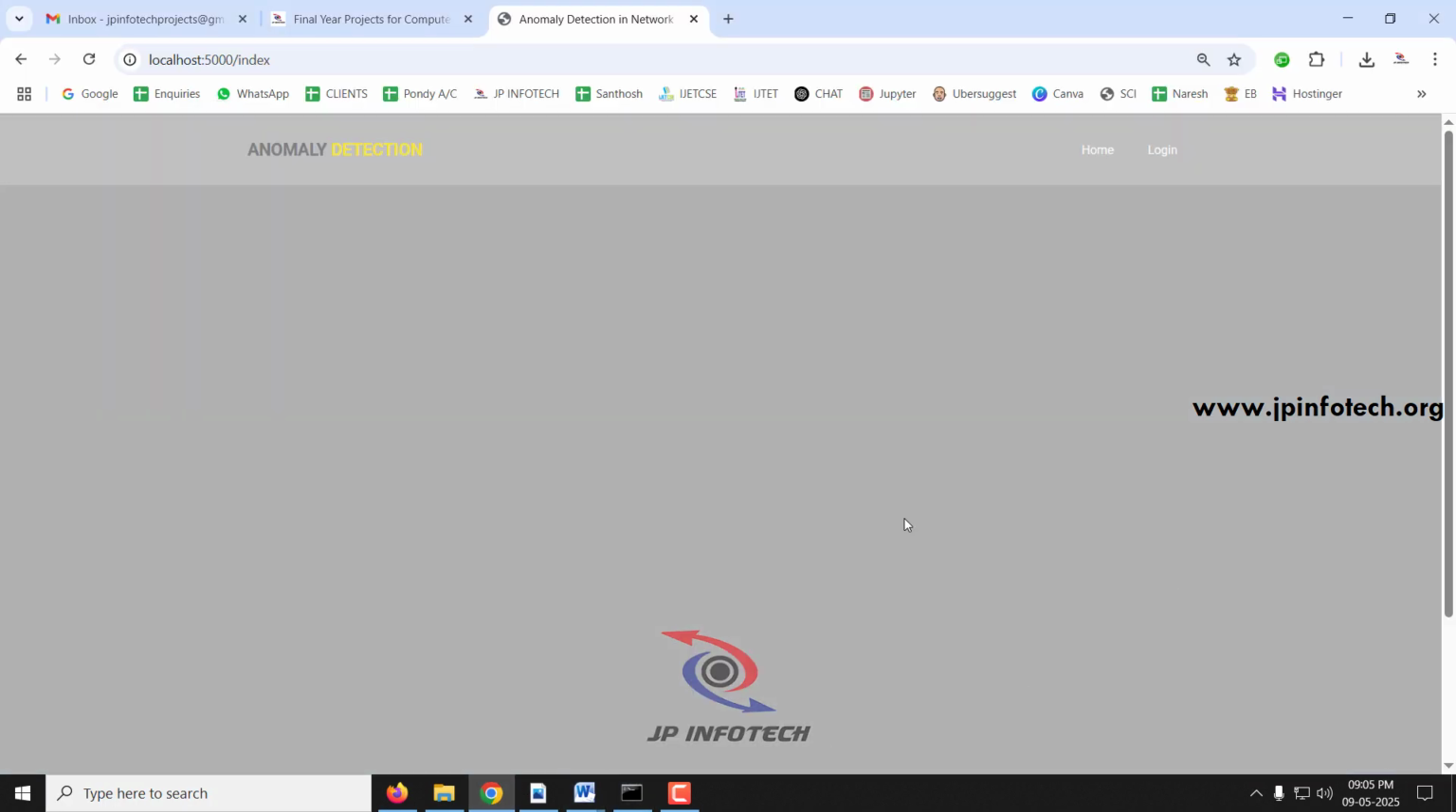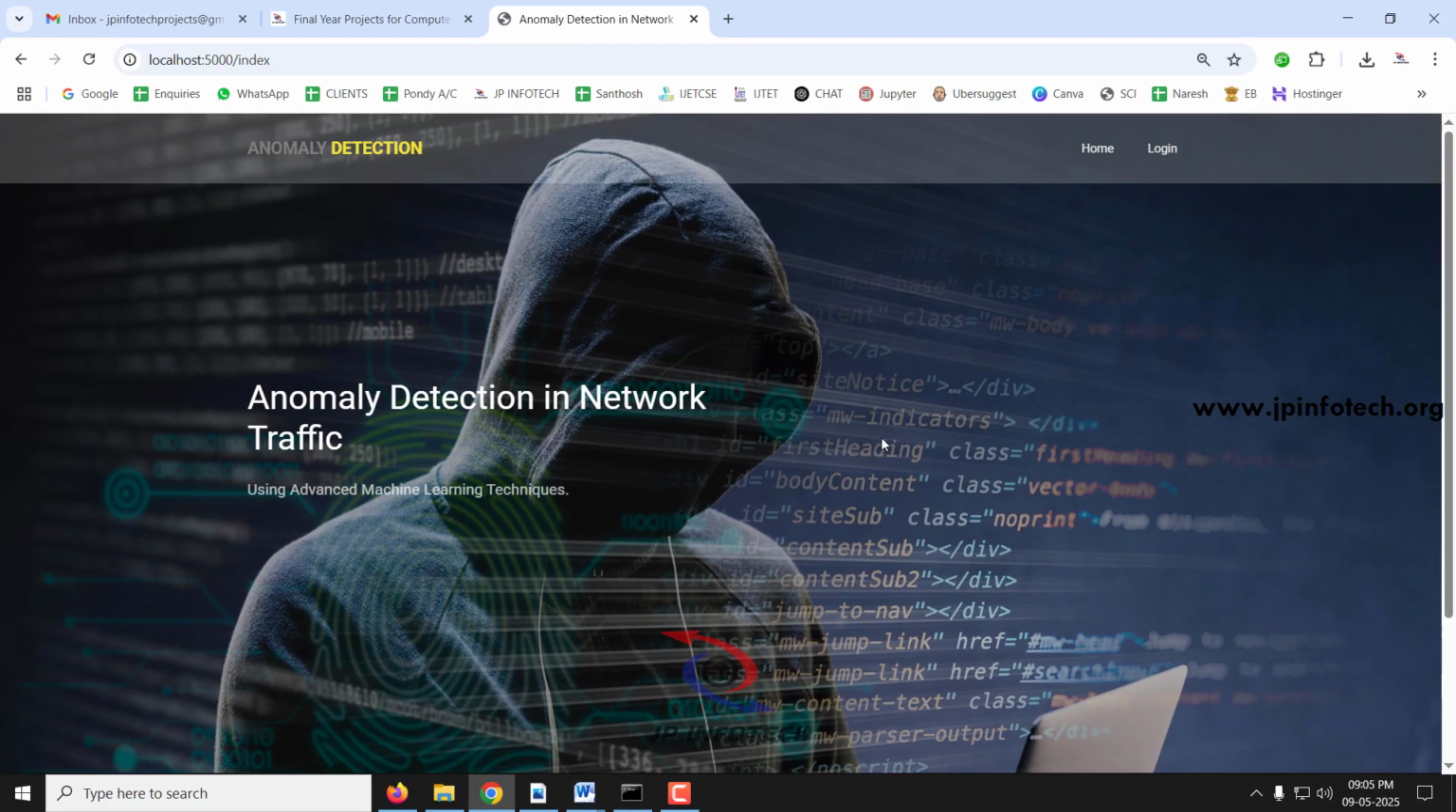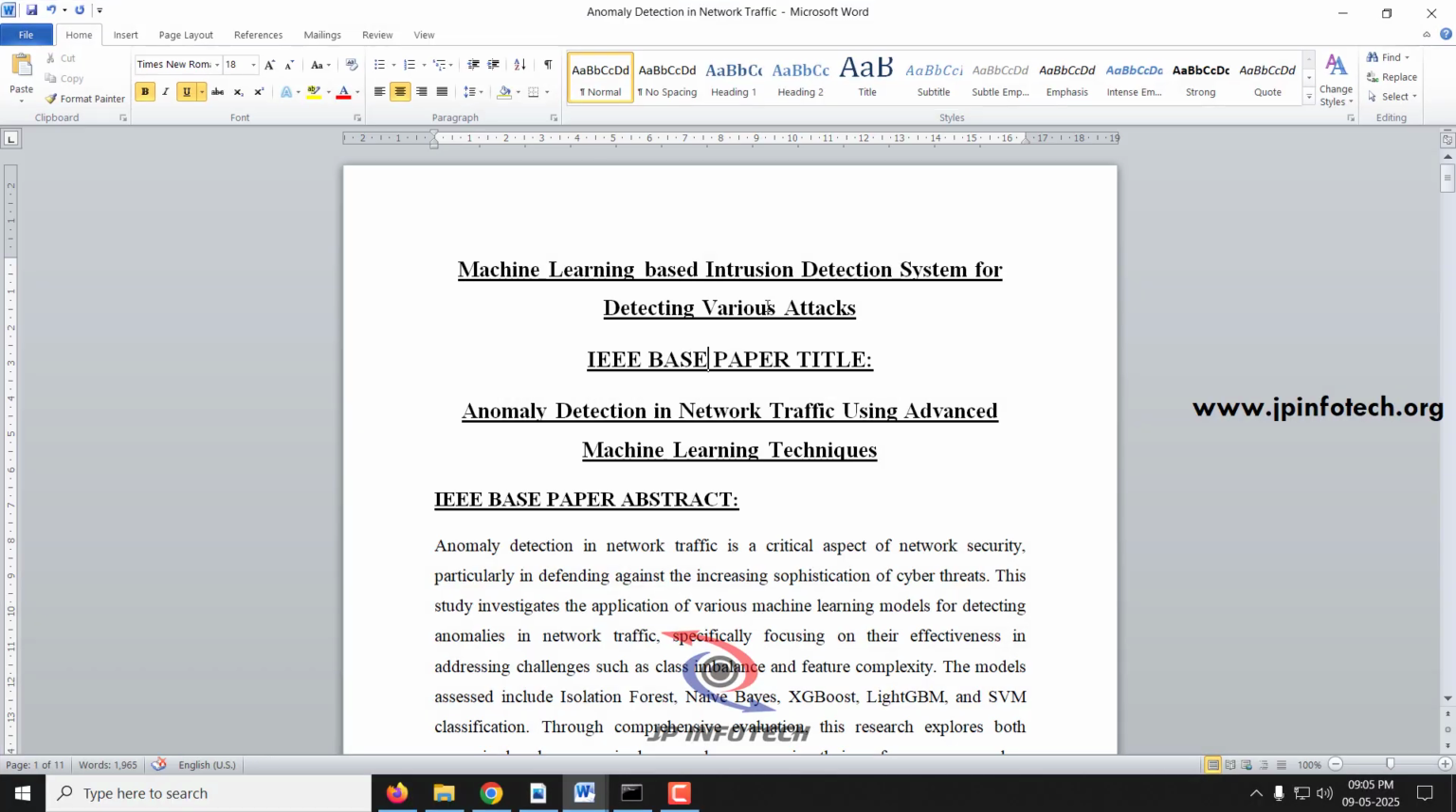So this is all about our proposed system, anomaly detection in network traffic using advanced machine learning techniques using Python.